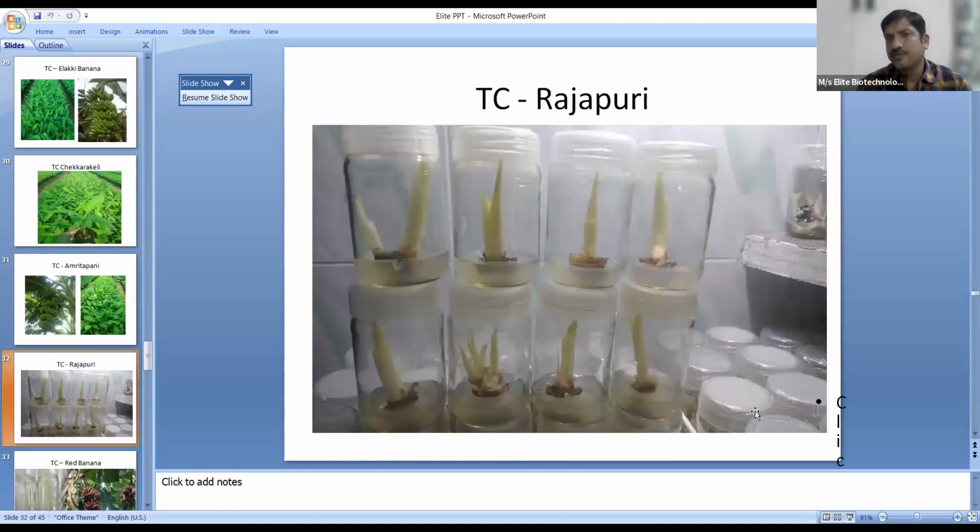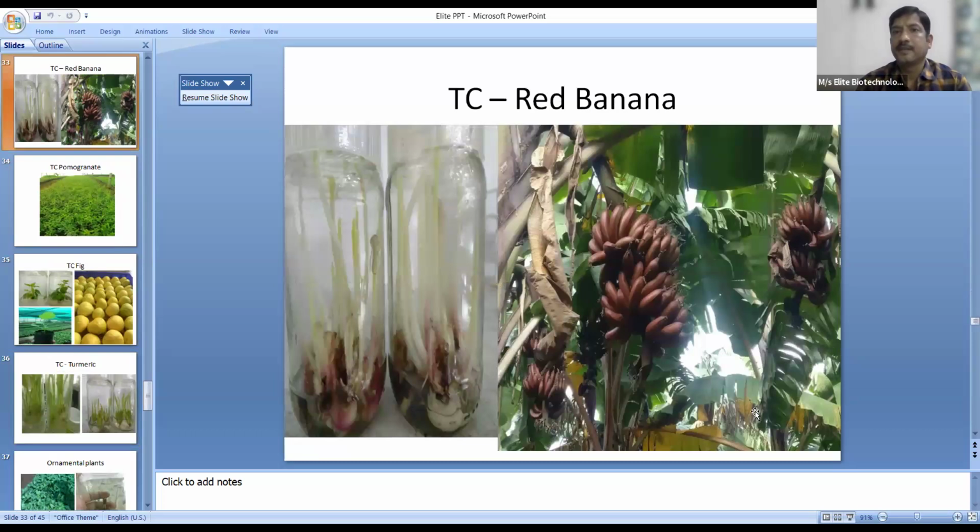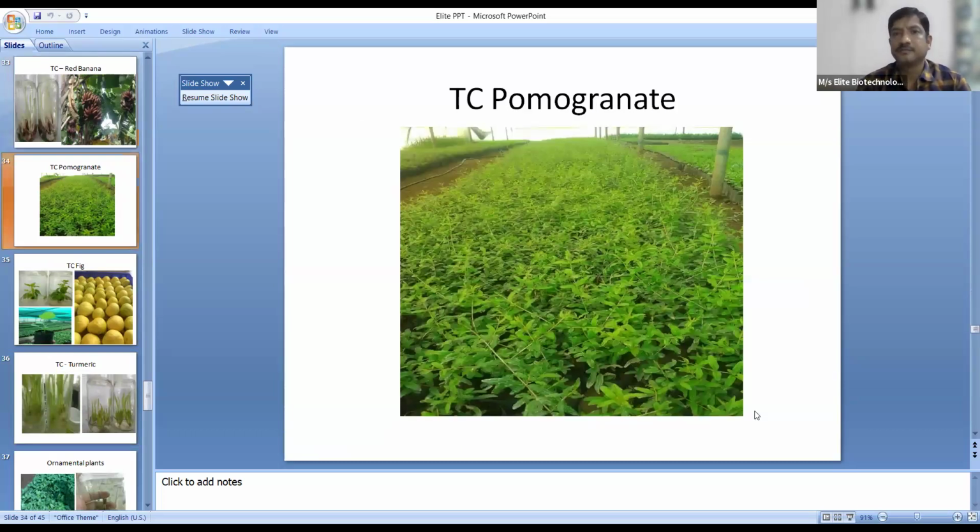These are the initiations of Rajapuri variety, which is grown in the bordering districts of Maharashtra and Karnataka. These are red banana plants. We have done tissue culture pomegranate plants also for 3 to 4 years earlier.